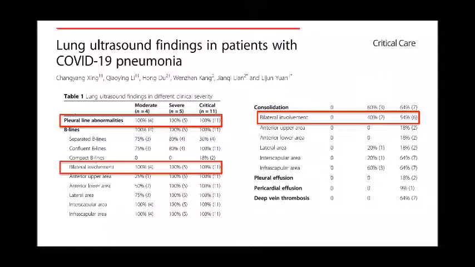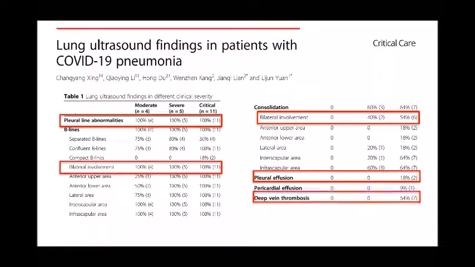Consolidation was present in severe and critically ill patients, around 40% in severe and 54% in critical. Here, pleural effusion was not there in moderate and severe patients, but it was there in critically ill patients. Deep vein thrombosis was not there in moderate to severe, but it was there in critically ill patients.